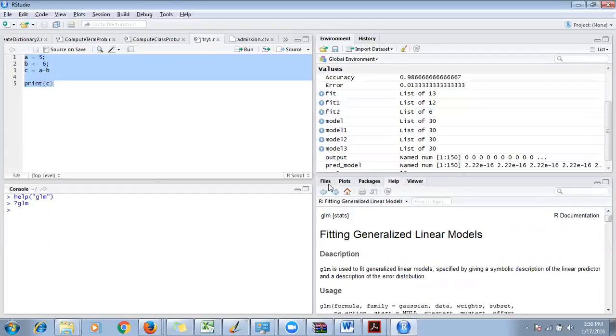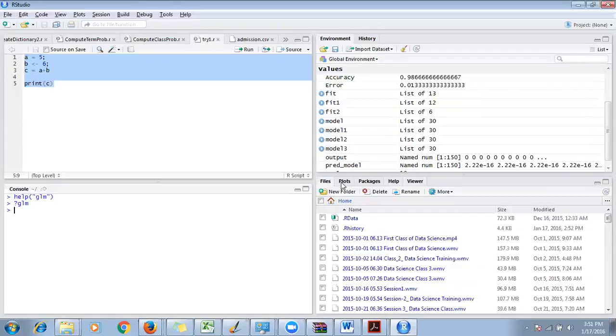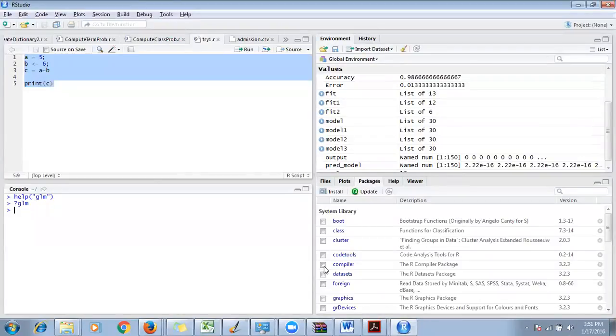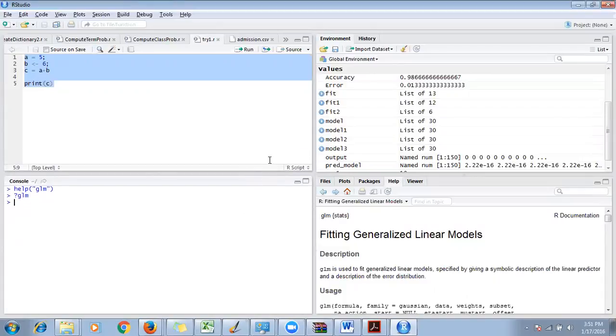Okay, so these are the main things: files, plots, packages, and help. You don't need to worry about viewers. We'll see that later. For the time being, just remember files to list all the files, plots, if you are drawing some charts, they will come up here. We'll see that now. If you want to use some package which is already installed, you can add it here. You can install some package, you can update some package. The help function is for when you are not aware of how to use a particular function, you can write help with that particular function. It will show you that function's documentation, and you can read and clarify your doubts.